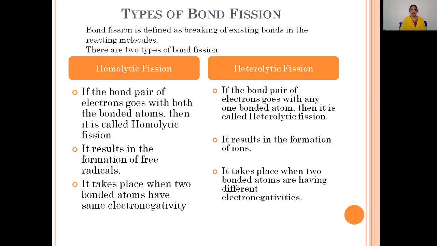Now let us see homolytic bond fission. In homolytic bond fission, if the bond pair of electrons goes with both the bonded atoms, then it is called homolytic bond fission. If the bond pair of electrons goes with any one bonded atom, then it is called heterolytic bond fission. So the difference is, here the bond pair is equally distributed, and here the bond pair is unequally distributed between the two atoms.